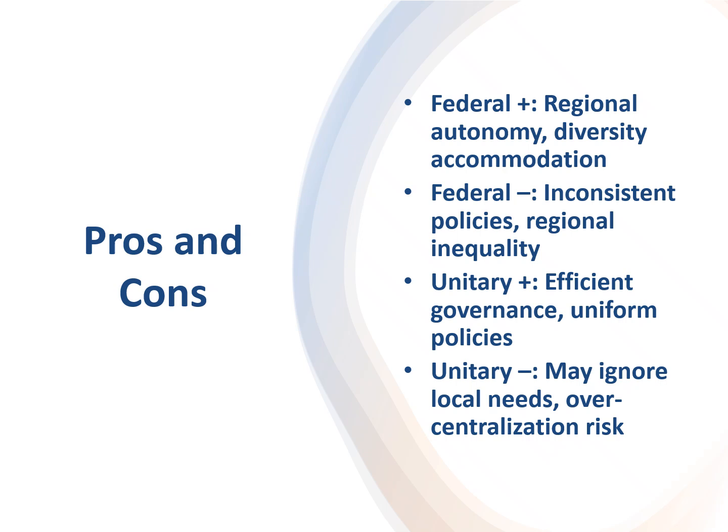Federal systems can cause policy inconsistency, while unitary systems can risk over-centralization. And finally, federal systems have the potential for regional inequality, but under the unitary system, local needs may be ignored.